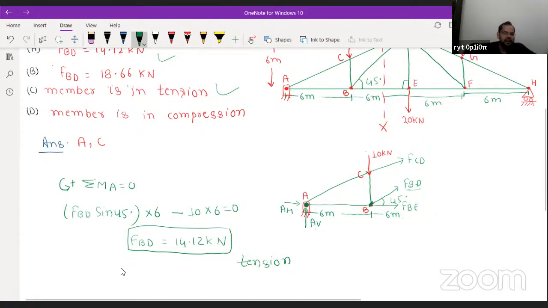See here, Aryan. What is this? This is the force on the pin due to the member. What I am saying here, this is FBD, what?